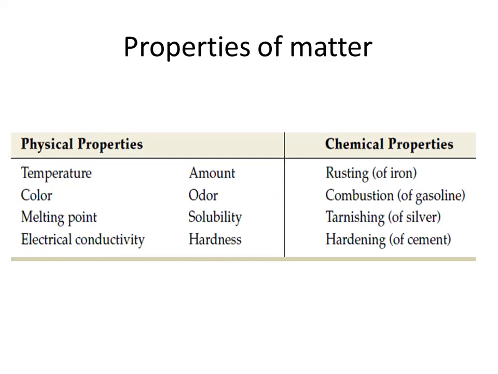Now, tarnishing of silver, this is similar to the rusting of iron. Tarnishing means the luster of any material is going to become dull. In the case of silver, silver is going to react with sulfur. With this reaction, the luster of the silver is going to be dull. You see silver is in a completely shining form, so if its shine is slowly decreasing, right, and you also use it as jewelry, if the shine is decreasing, that means it is the reaction of the silver with the sulfur.